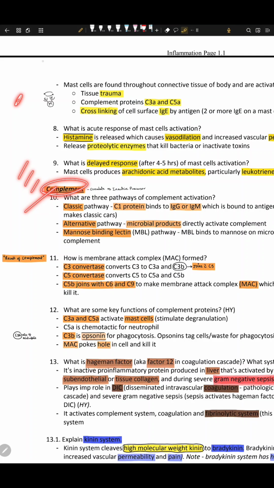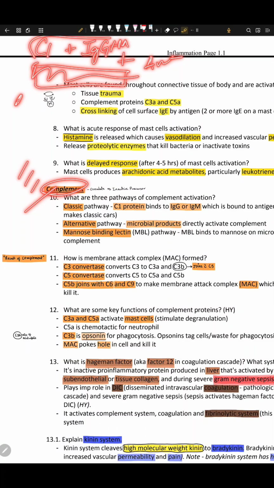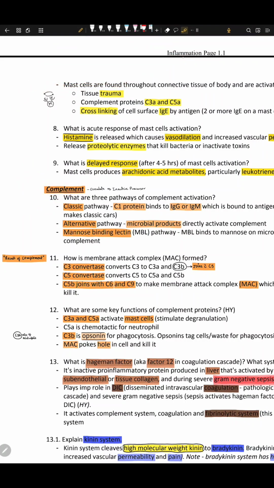So we have 3 pathways: classical, alternate, and mannose. Classical is when we have all three components of the complement system, that is antigen plus IgG or IgM plus C1 protein. Alternate is when the products of the microorganism right away bind and activate the complement system. They skip the whole three-component thing.